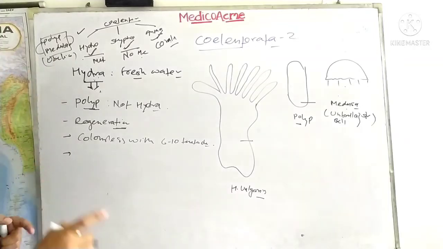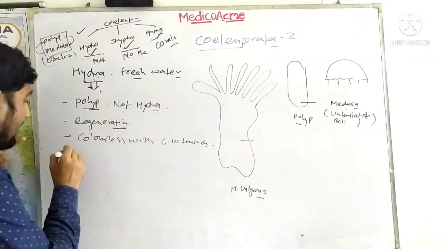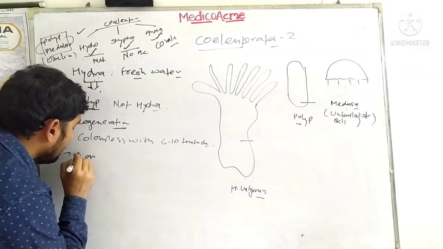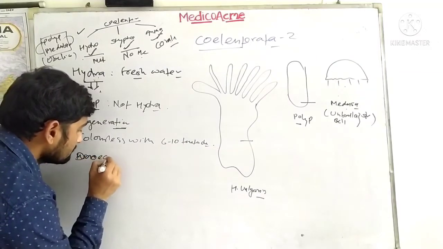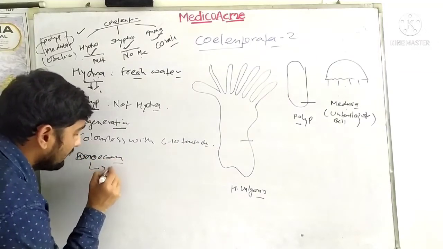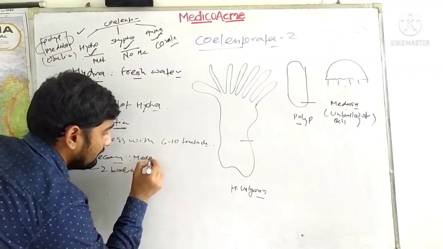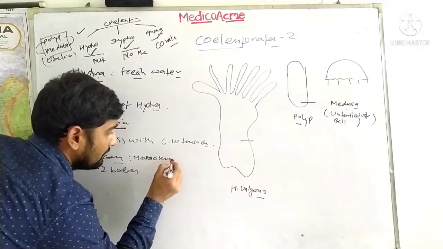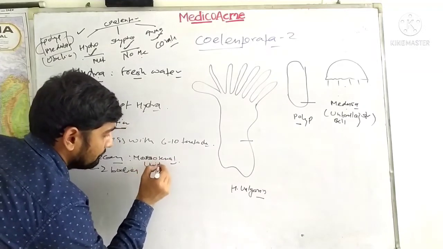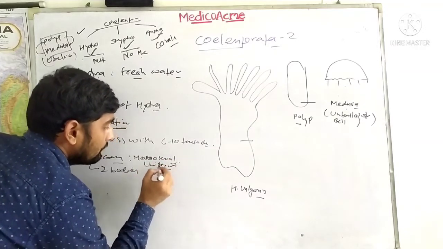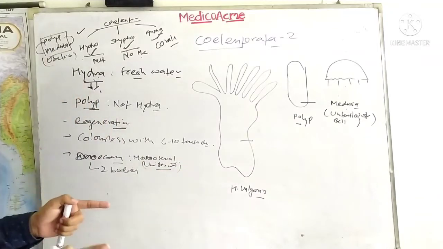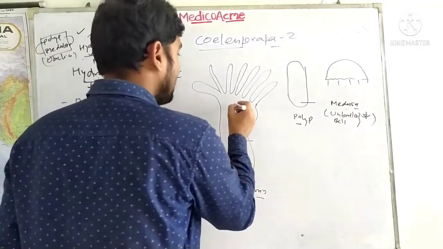Now what is important is that these organisms are dioecious, that is, two different bodies, and these can be called unisexual or monosexual. This unisexual organism means that the male and female of the Hydra are different.